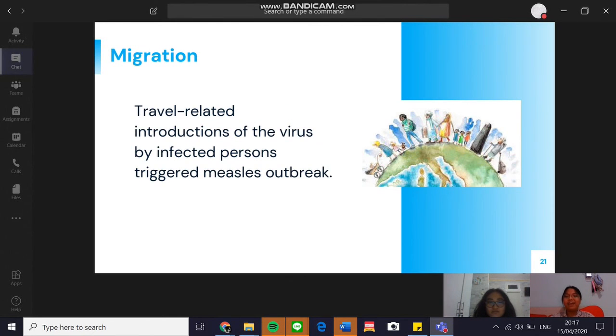The next one is migration. Migration also affects the spread of the disease. Migration is the movement of people from one place to another, and this way an infected person may spread the disease to others in the process of migrating. For example, in the year 2000, the USA achieved a historic public health goal, which is the elimination of measles, defined by the absence of sustained transmission of the virus for more than 12 months.